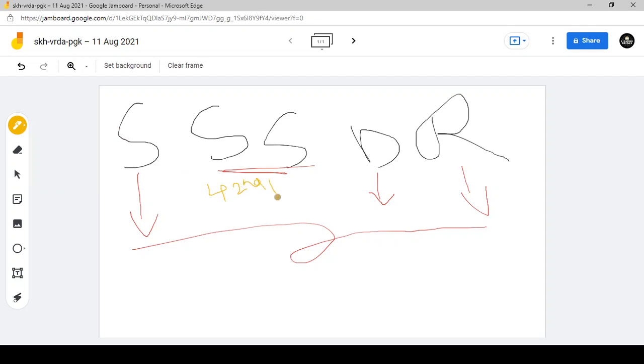We will be discussing the 42nd amendment in our amendment classes. When we discuss the amendments, we will go into it, but because it is the introduction to the preamble, we have to know this. Sovereign, democratic and republic were initially in our Indian constitution, but socialist and secular were added to the preamble by the 42nd amendment. Now we will be discussing what they are in detail. So the first is sovereign.